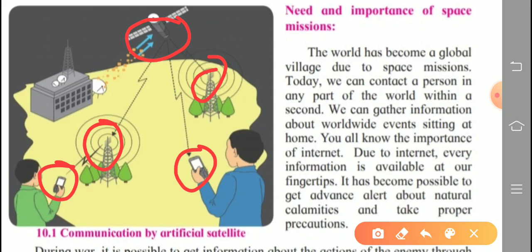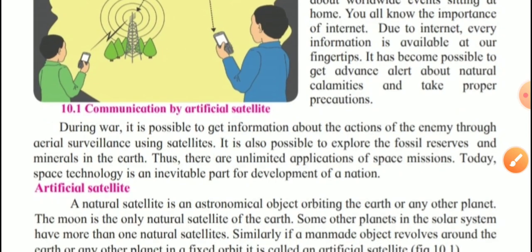We can gather information about worldwide events sitting at home. You all know the importance of internet. Due to internet, every information is available at our fingertips. It has become possible to get advance alert about natural calamities and take proper precautions. So we are knowing about all these nowadays.